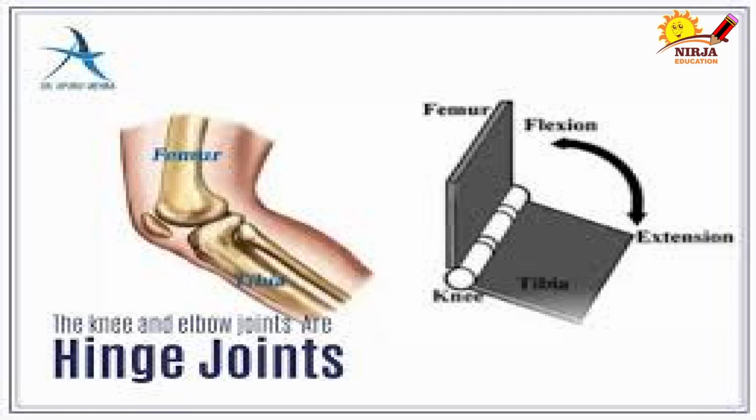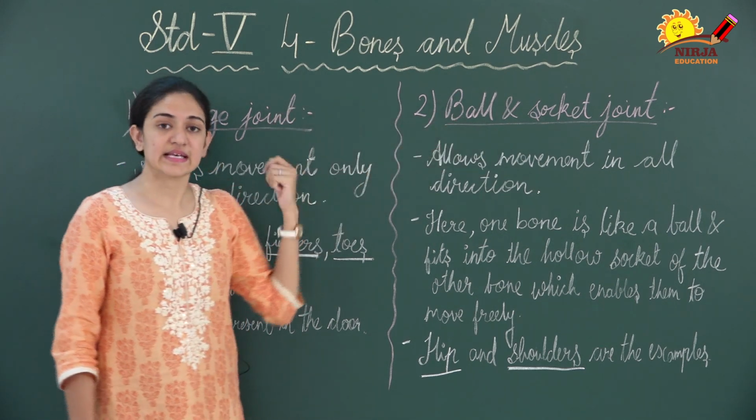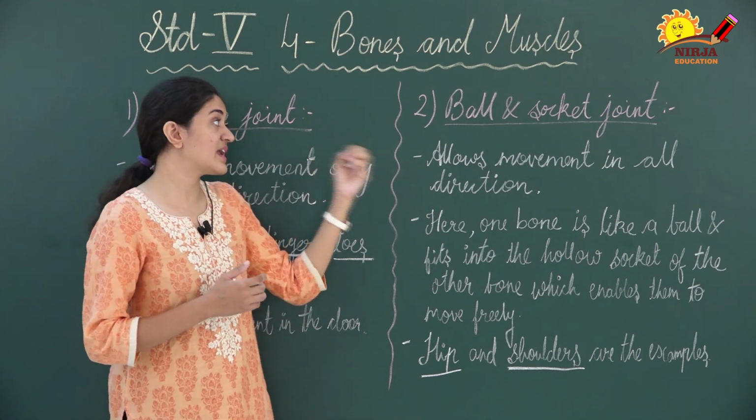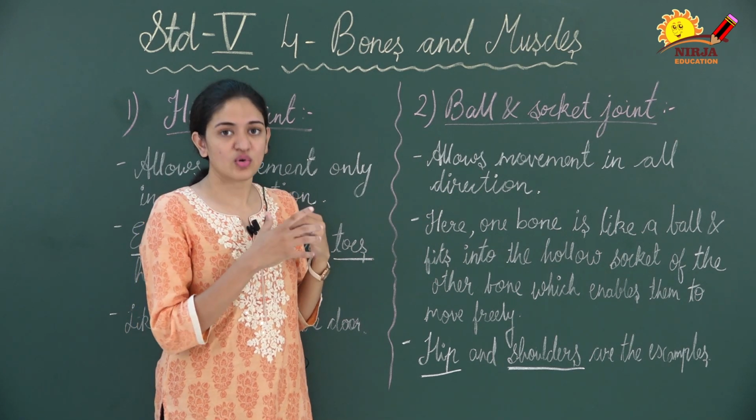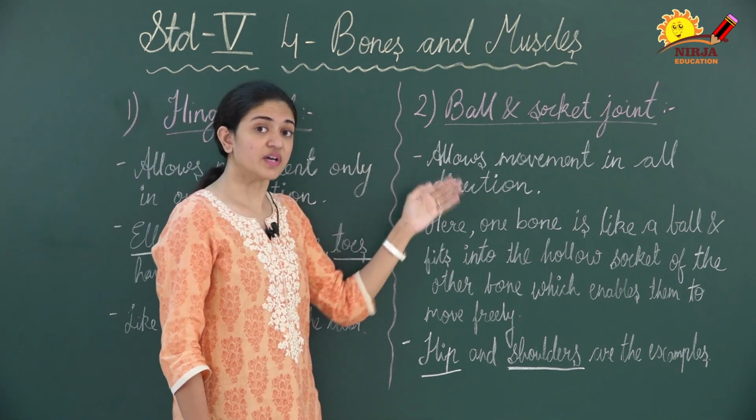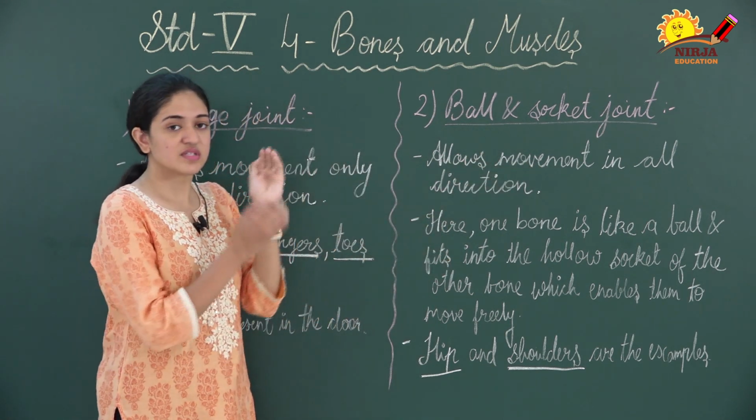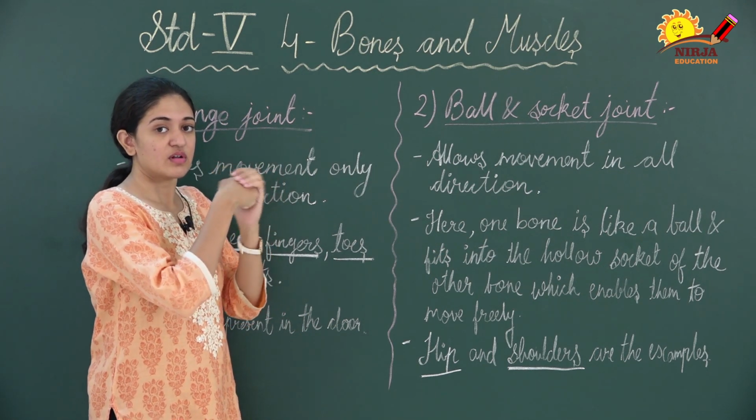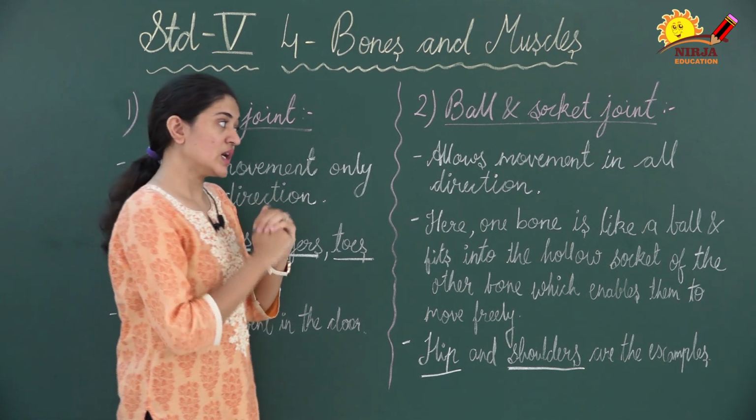Then the second one is the ball and socket joint. Yes, again the name itself tells us that this type of joint is like a ball and socket, right? A socket is the hollow structure where something is fitted. It allows movement in all directions. So if this is the socket structure and this is the ball, it will fit like this and it will move everywhere, right? It will allow movement in every direction.